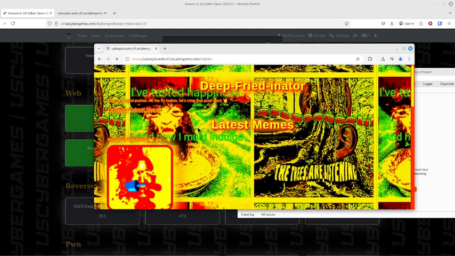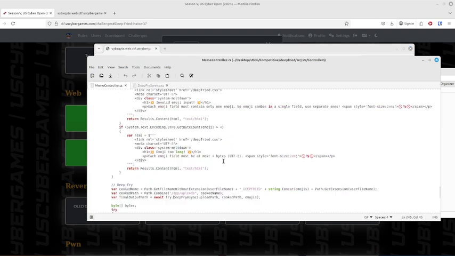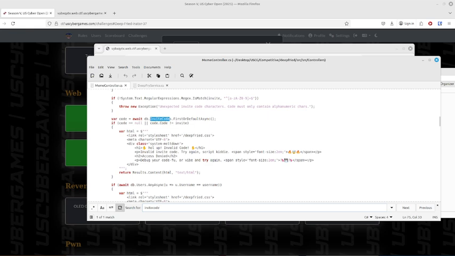Let's register. Oh, right. There's also this part. I forgot. You also get this problem where you have to get the invite code. Let me find this. It's in the source.